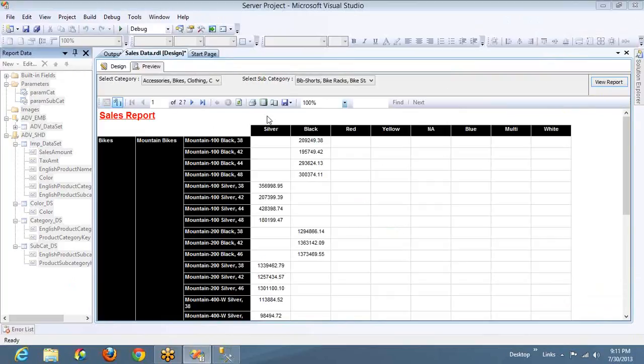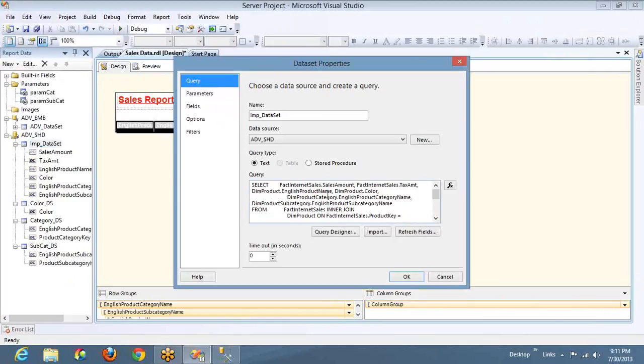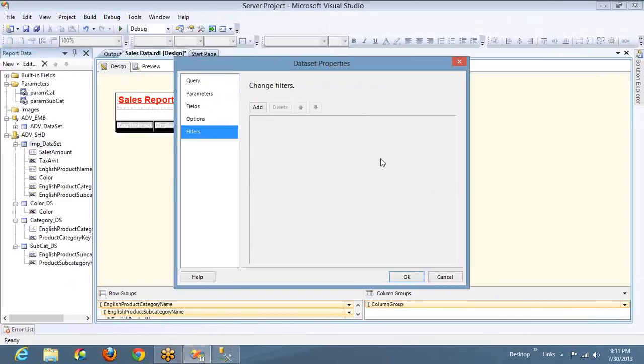Now, let me explain why, what is the difference between parameters and filters. If you observe, whenever I apply the query parameters, where am I applying them? I'm applying them in the query, right? And if you see the filters, I'm applying them in the data set here.